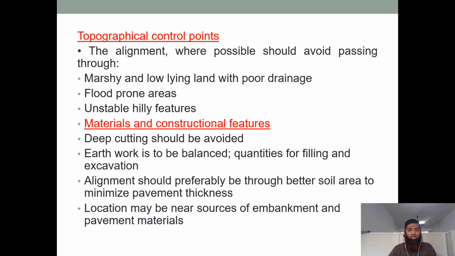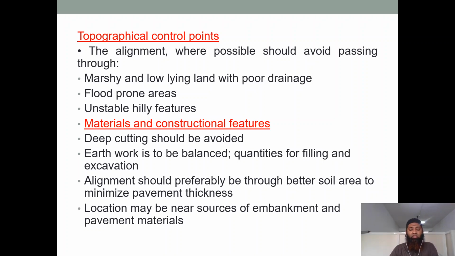Topographical control points: the alignment where possible should avoid passing through marshy and low-lying land with poor drainage. As I had told you, we should also see what type of land we are coming across when providing a highway alignment, and if there is poor drainage also, we should avoid it. Flood-prone areas, even this is important.